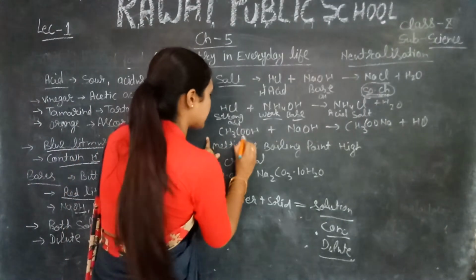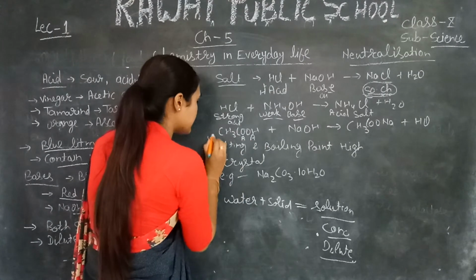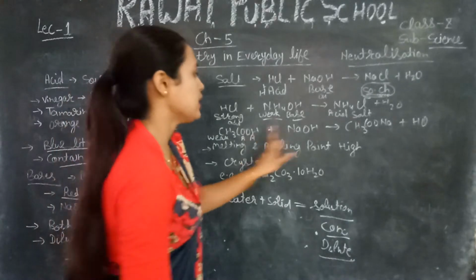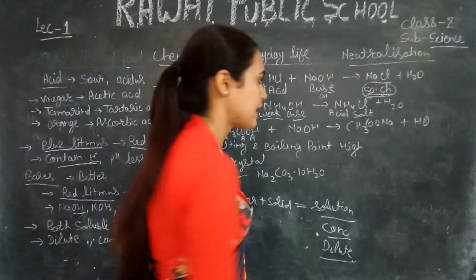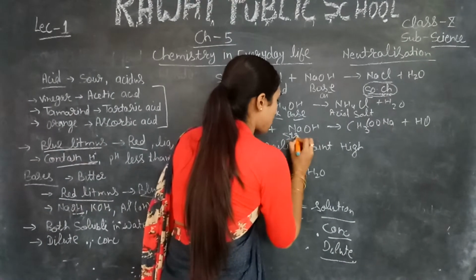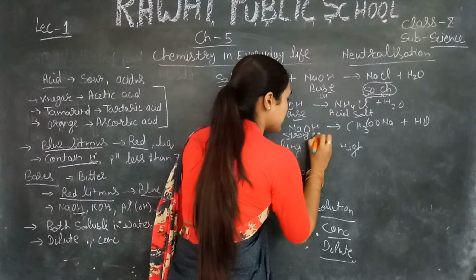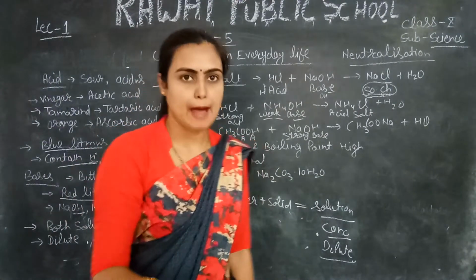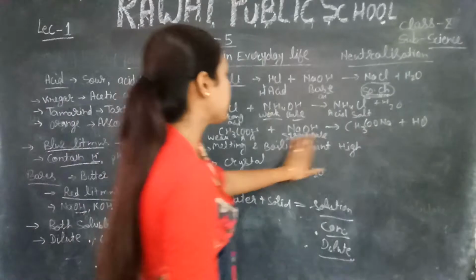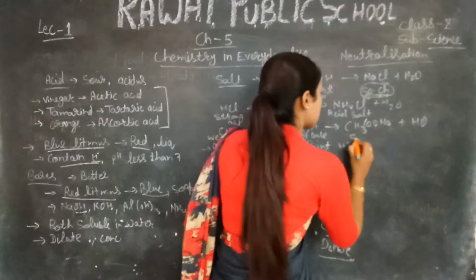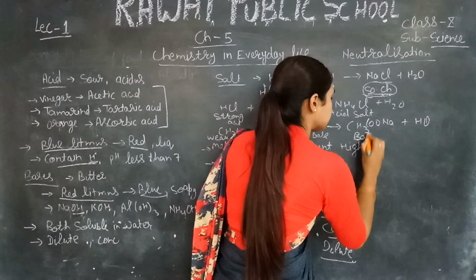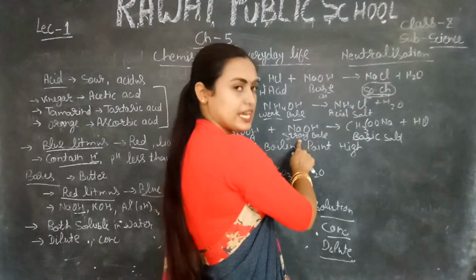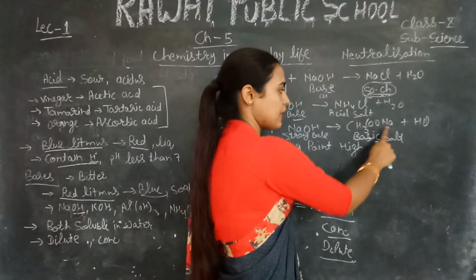Similarly, if acid is weak, this is acetic acid, CH3COOH. Acetic acid is a weak acid. If acid is weak and NaOH, sodium hydroxide, is a strong base, then what would happen? In that condition, the salt formed is basic salt.